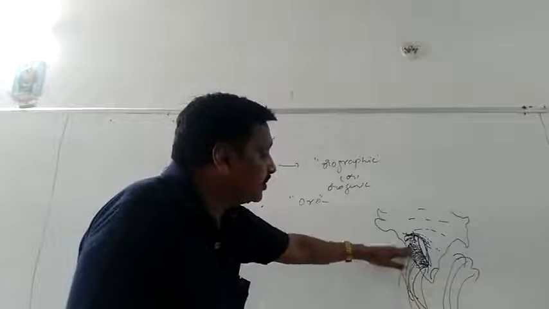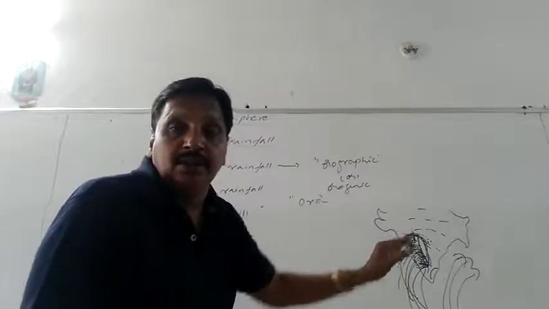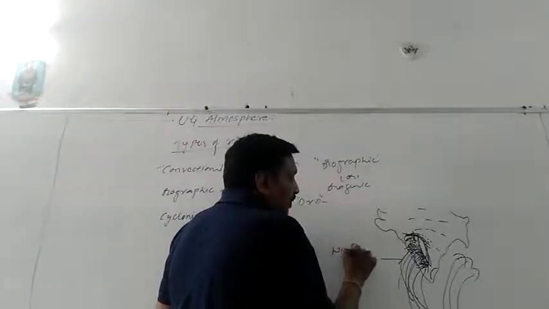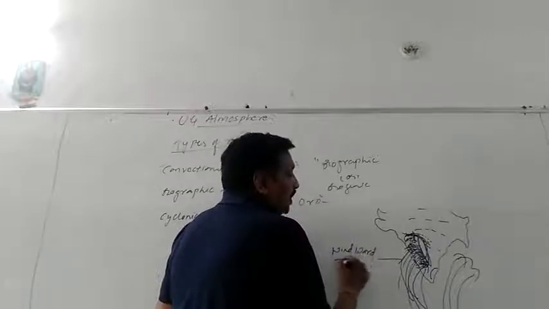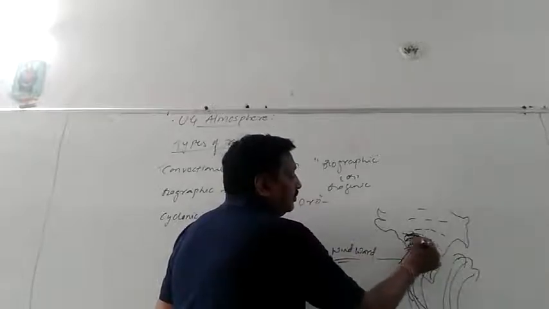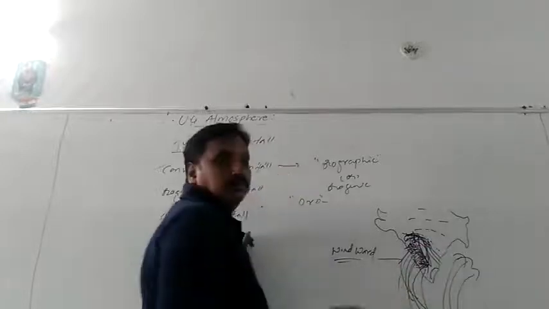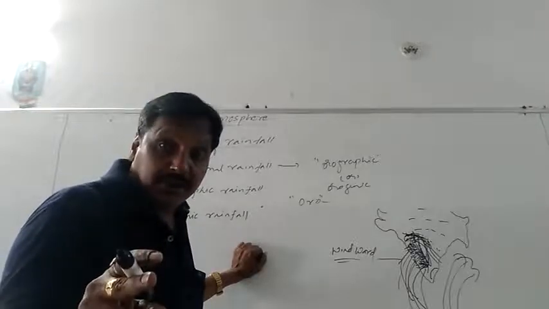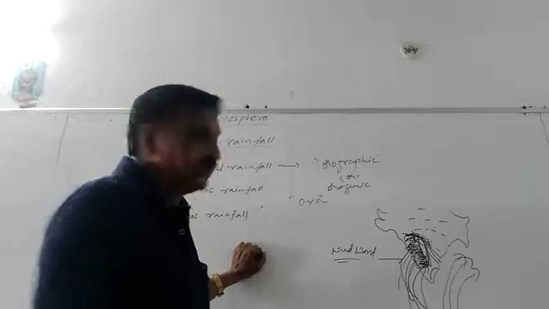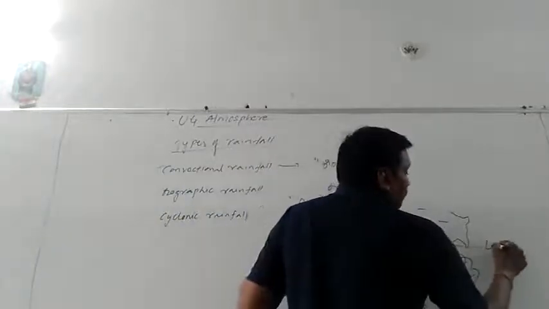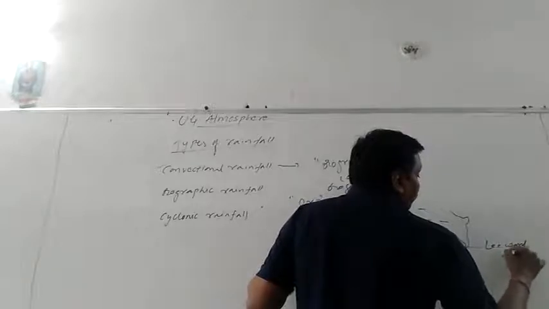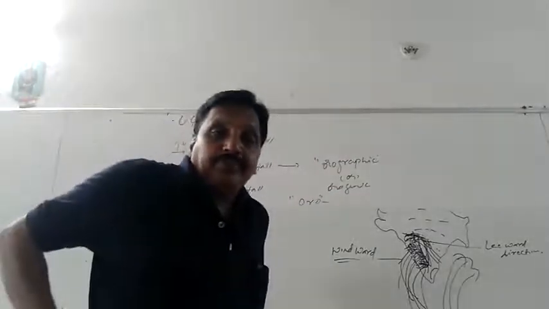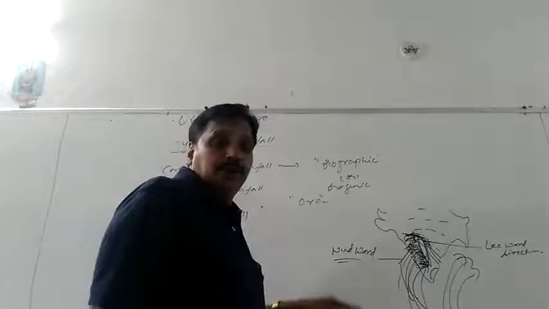So the direction from which winds are making their entry to the Western Ghats is called the windward direction. It is the wind-coming direction. And the direction where the air is going down from the mountains or hills without much water vapor is called the leeward direction. In class 10 also you will come across windward direction and leeward direction. Please keep it in mind. Leeward direction. You will understand? Right. Hope you got to understand.